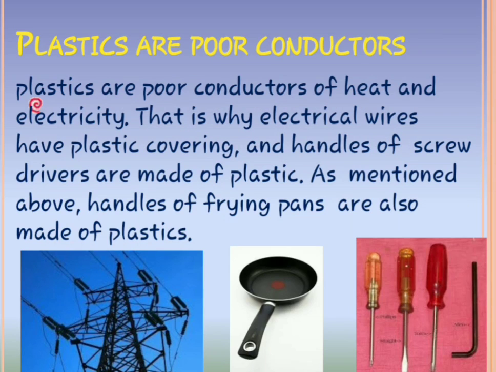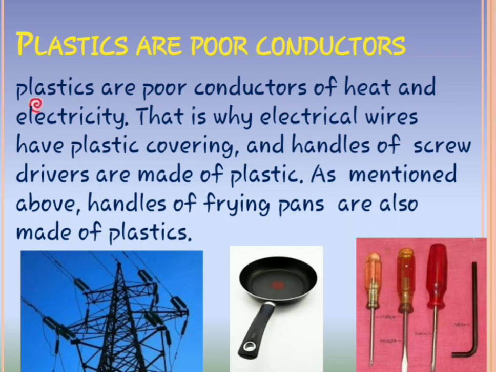The next property of plastic is that plastics are poor conductors. It doesn't allow electricity to pass through it, it doesn't allow electrons to pass through it. That is why plastic is used as a coating around wires, and for plugs and switches.